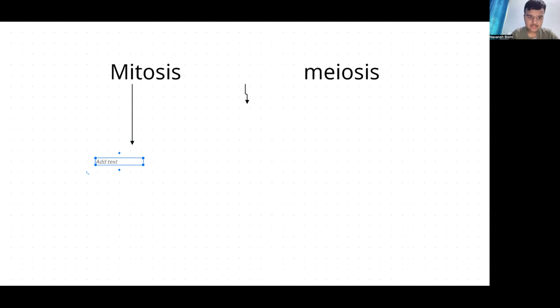There are 23 pairs of chromosomes in here. I'm explaining this very casually, because this concept is not so important. Not during my time; in my time this topic wasn't very important. But still, if it is important, please let me know so that I can make a different video or explain this in a better manner. Repair of the cells.